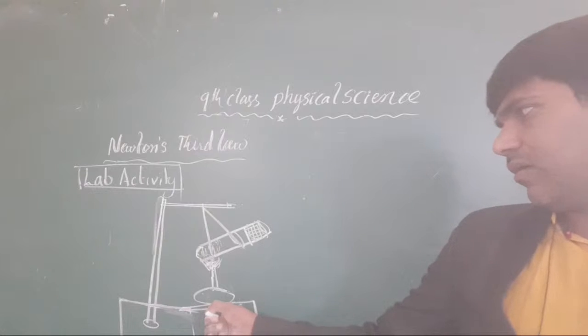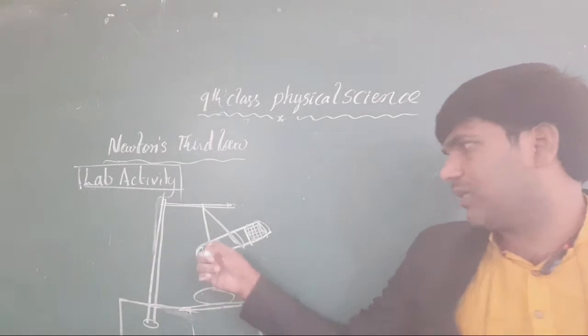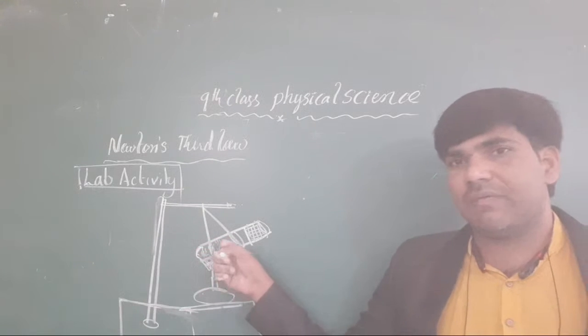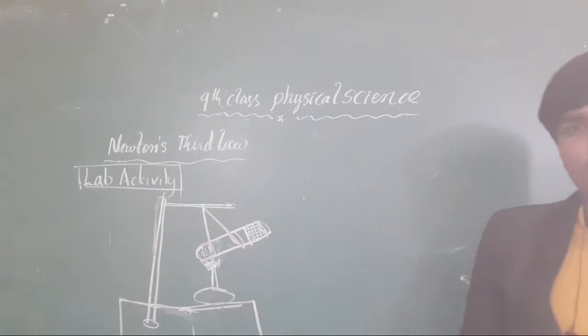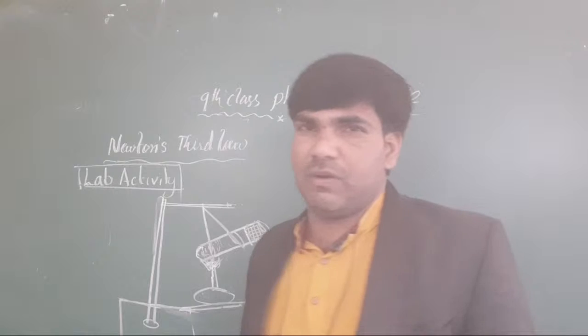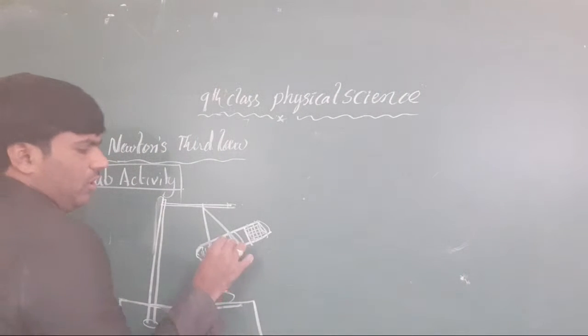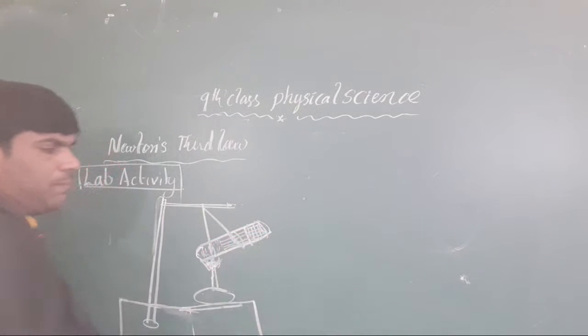Here we heat it, and automatically the substance inside this test tube, that is water, you know very well, becomes vaporized. When it is vaporized, it moves like this towards the rubber cork, clear or not all the students?